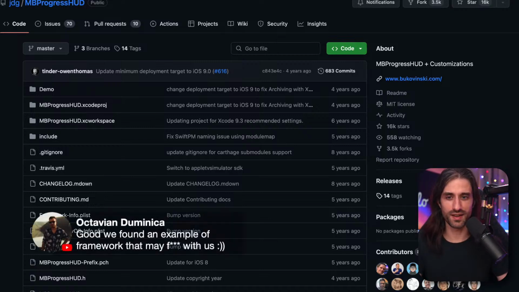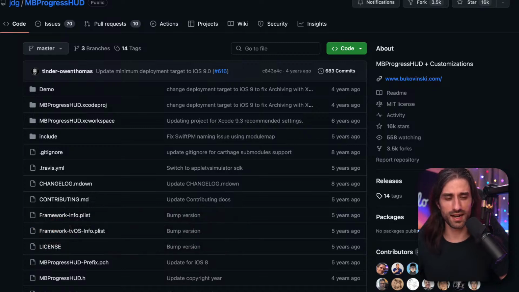As you're saying, Octavian, a good example of a framework that may mess with you. Yes, indeed. Even though, from the wording of it, I don't think it should, and it kind of makes sense, because think about how many apps must be using this framework and are still on the App Store, and are being maintained, but maybe once a year for critical issues, being generous.